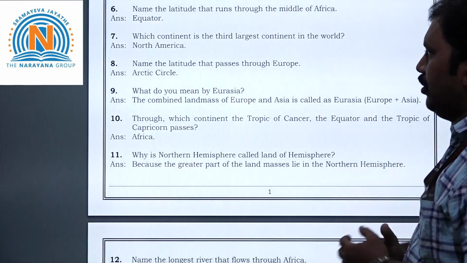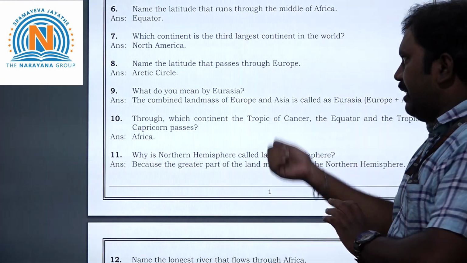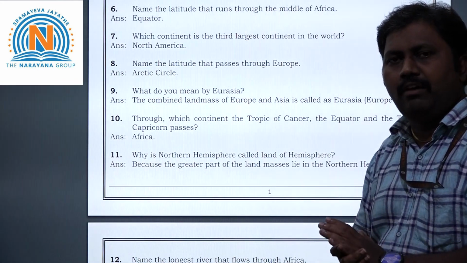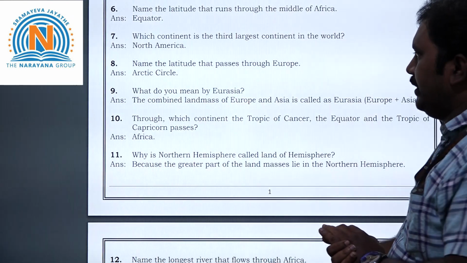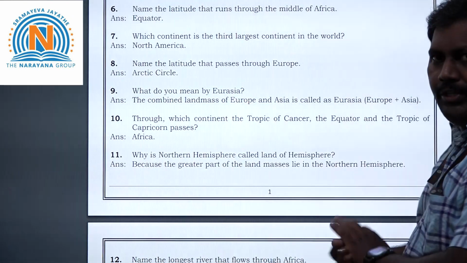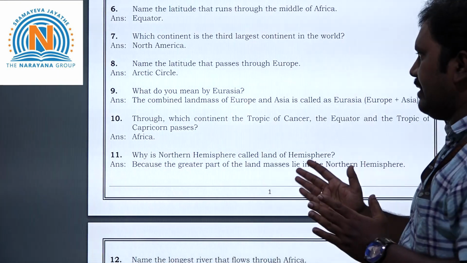Next, coming to the 9th question. What do you mean by Eurasia? See, the name itself is there, Eurasia. That means the landmass which is a combination of Europe and Asia is called Eurasia. The combined landmass of Europe and Asia is called Eurasia. That means Europe plus Asia, we call it Eurasia.